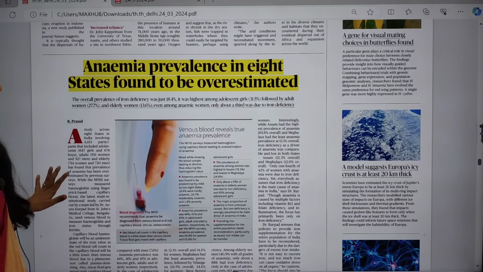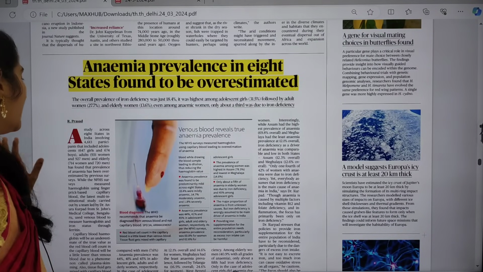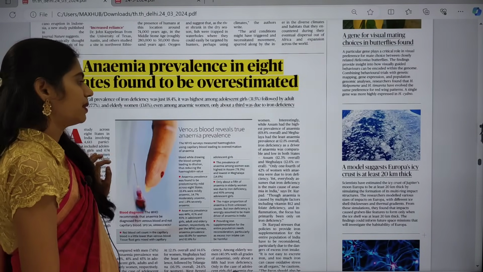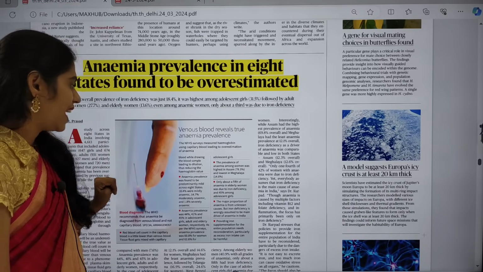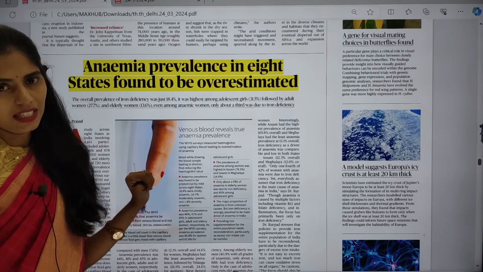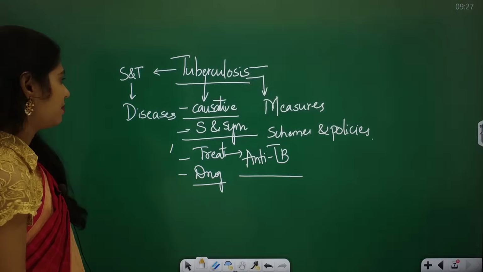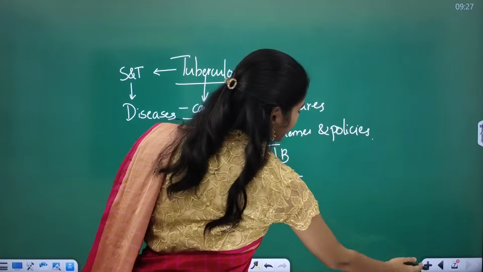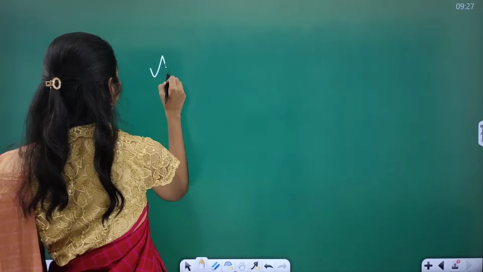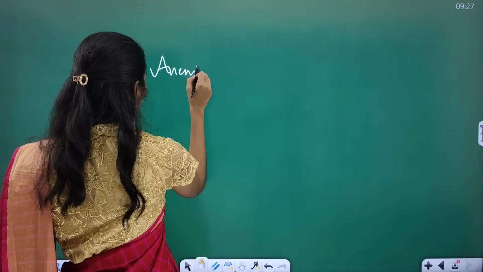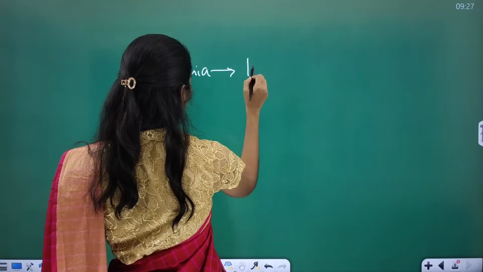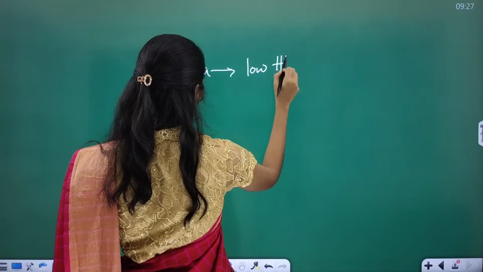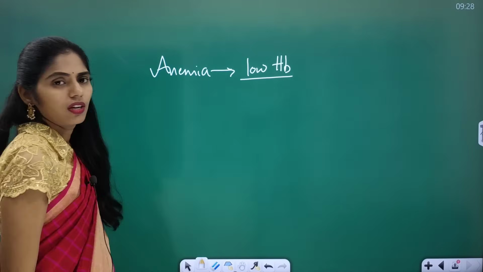Here there is one article, that is anemia prevalence in 8 states found to be overestimated. So this article is talking about anemia. Let us see the dimensions. Anemia is a condition where there are low hemoglobin levels.